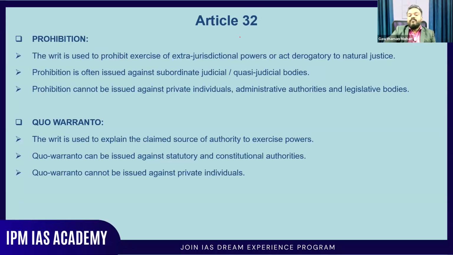This writ is actually used to prohibit the exercise of extrajudicial powers or acts derogatory to natural justice. Basically, if some court or judicial body, the subordinate court, is going out of their jurisdiction or trying to perform out of their jurisdiction, then definitely they can prohibit that. That is prohibition.